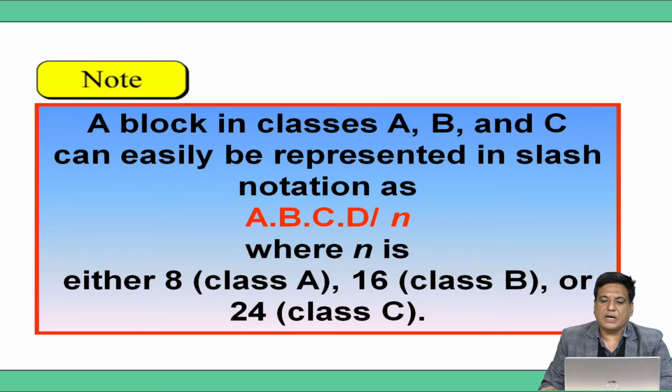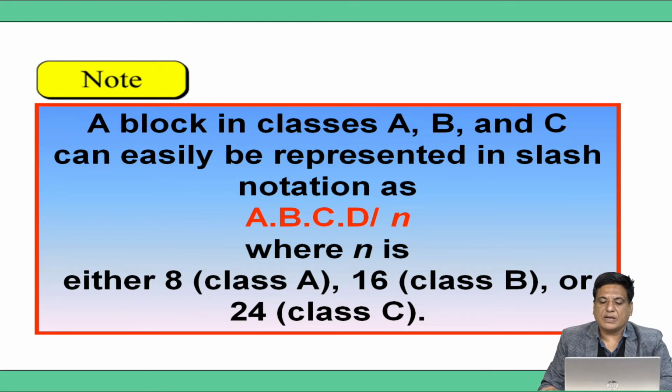A block in class A, B and C can easily be represented in slash notation. So we can also represent classful addressing by slash notation. As we know, in class A the subnet mask is 255.0.0.0. It means we have 8 bits that are 1, and the rest are 0. So we can use slash 8 notation.